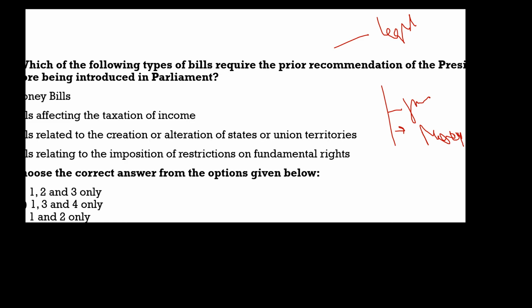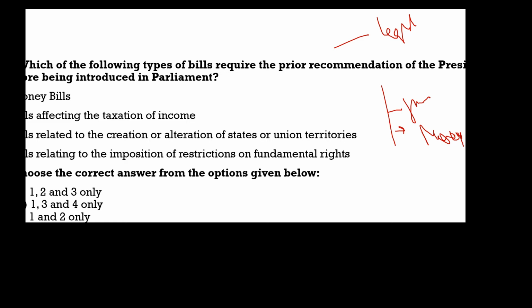Also, if any bill or amendment affects taxation in which states are interested, or changes the definition of agriculture income, then the prior recommendation of the president is required for such bills. So this is the nutshell about the prior recommendations of the president with respect to bills in parliament.